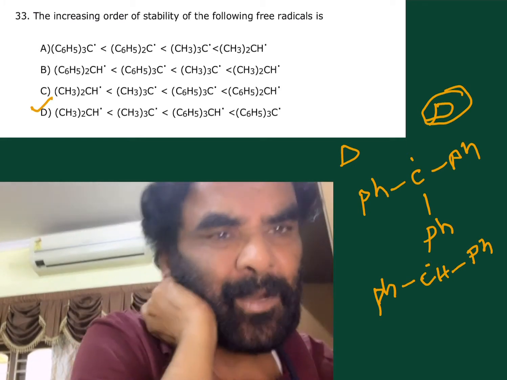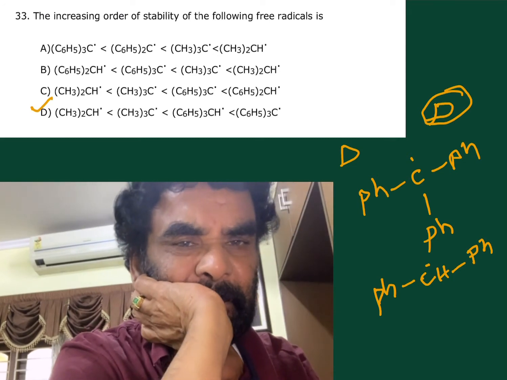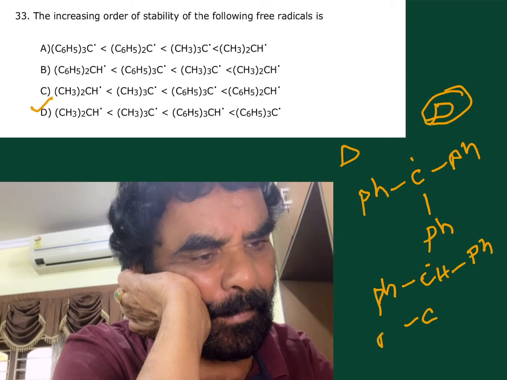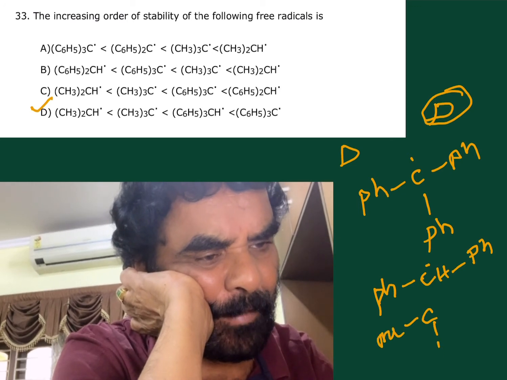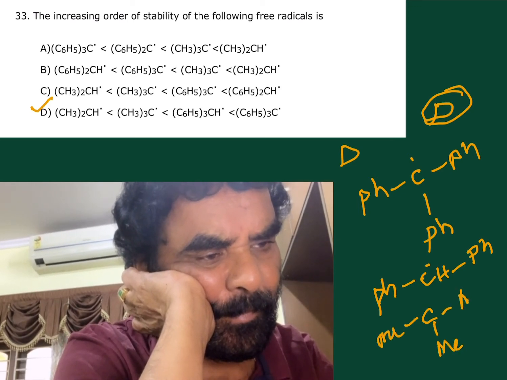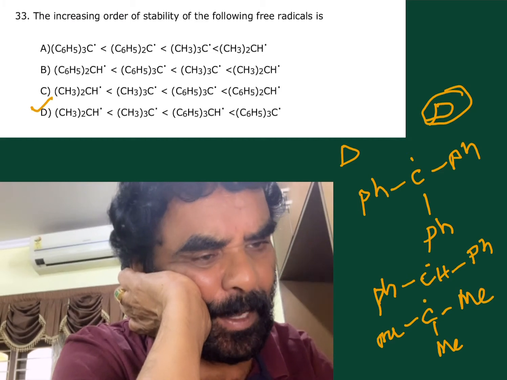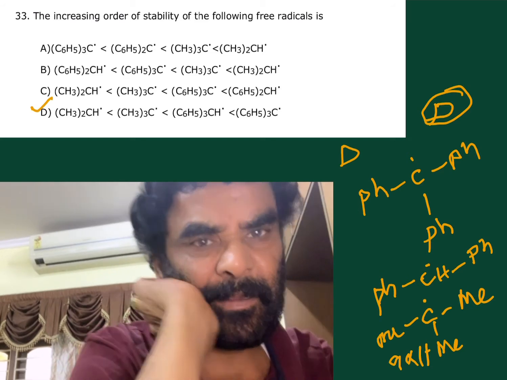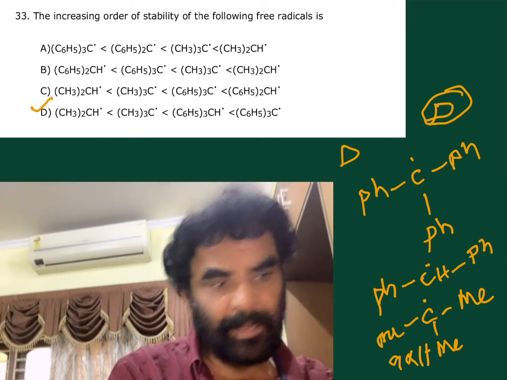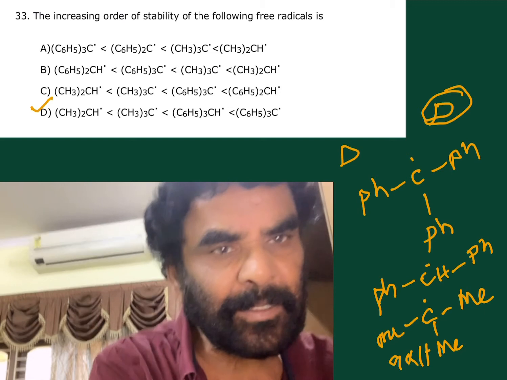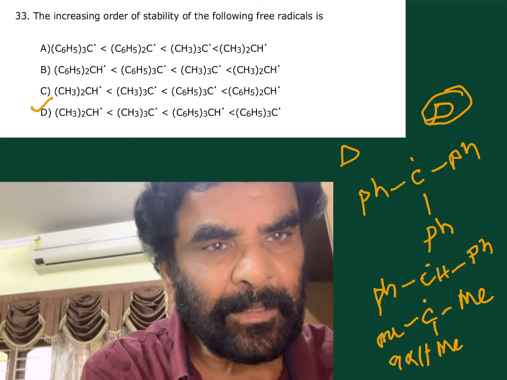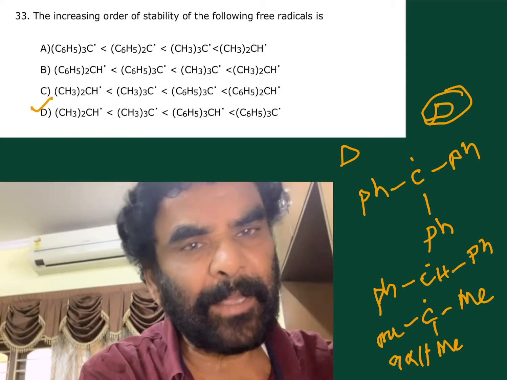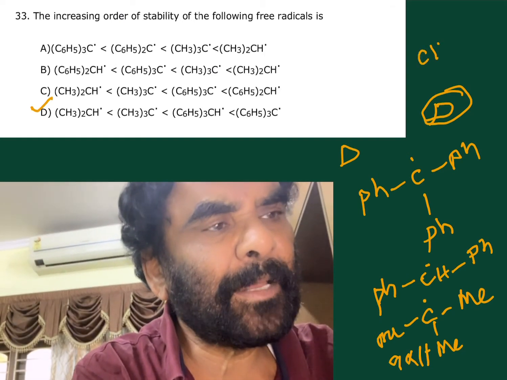The next 2 are tertiary butyl with 9 alpha hydrogens, 9 hyperconjugation structures. 9 plus 1, 10 are possible, 9 hydrogens. In this one, only 2 methyl groups are attached, isopropyl.